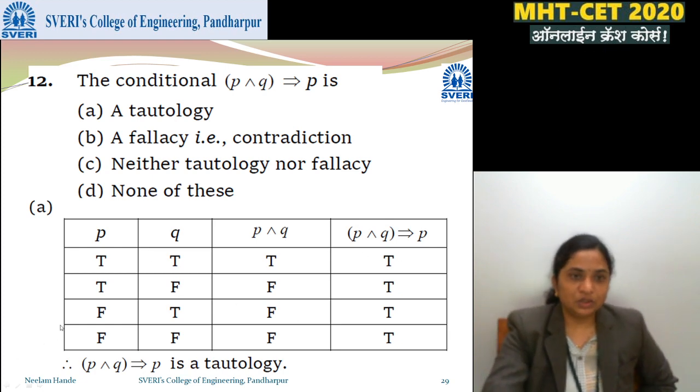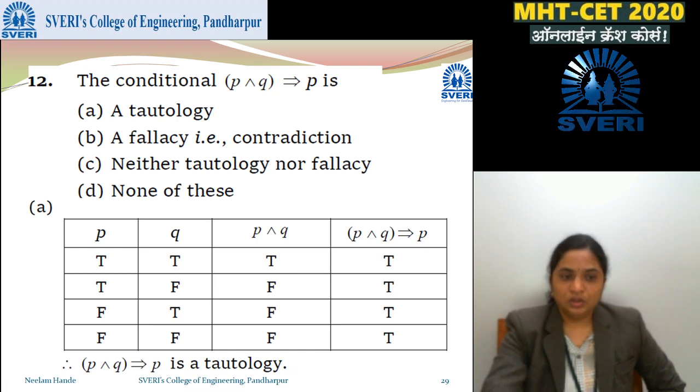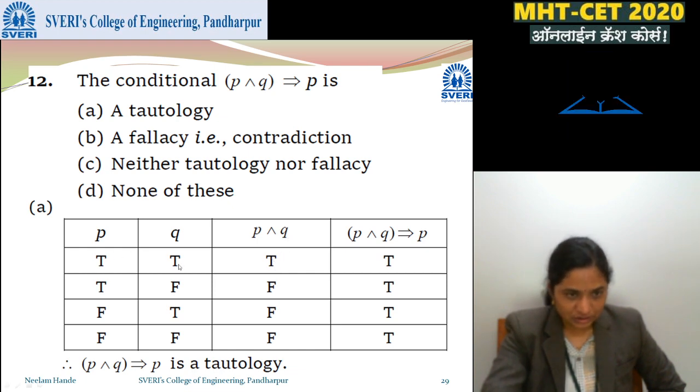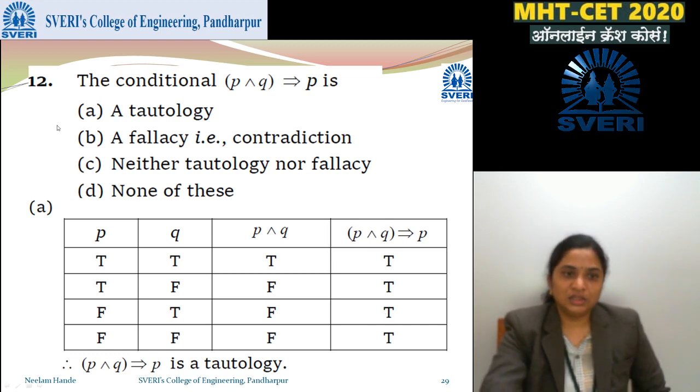We have written P, Q, then we find P or Q. T is T and all others are F for it, and then P or Q implies P. For implication, we know only T F is F, all others are true, but here I cannot see any T F, so all are true. All true here means it is a tautology, right?